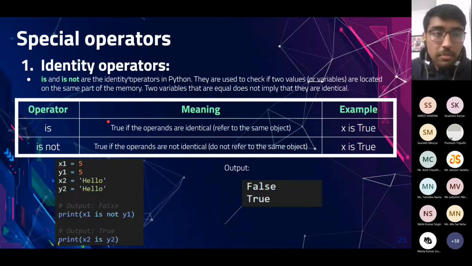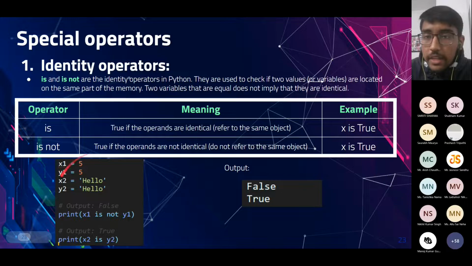Next, there are some special operators. First are identity operators. is and is not are identity operators in Python. These are used to check if two values or variables are located in the same part of the memory. Two variables being equal does not imply that they are identical.